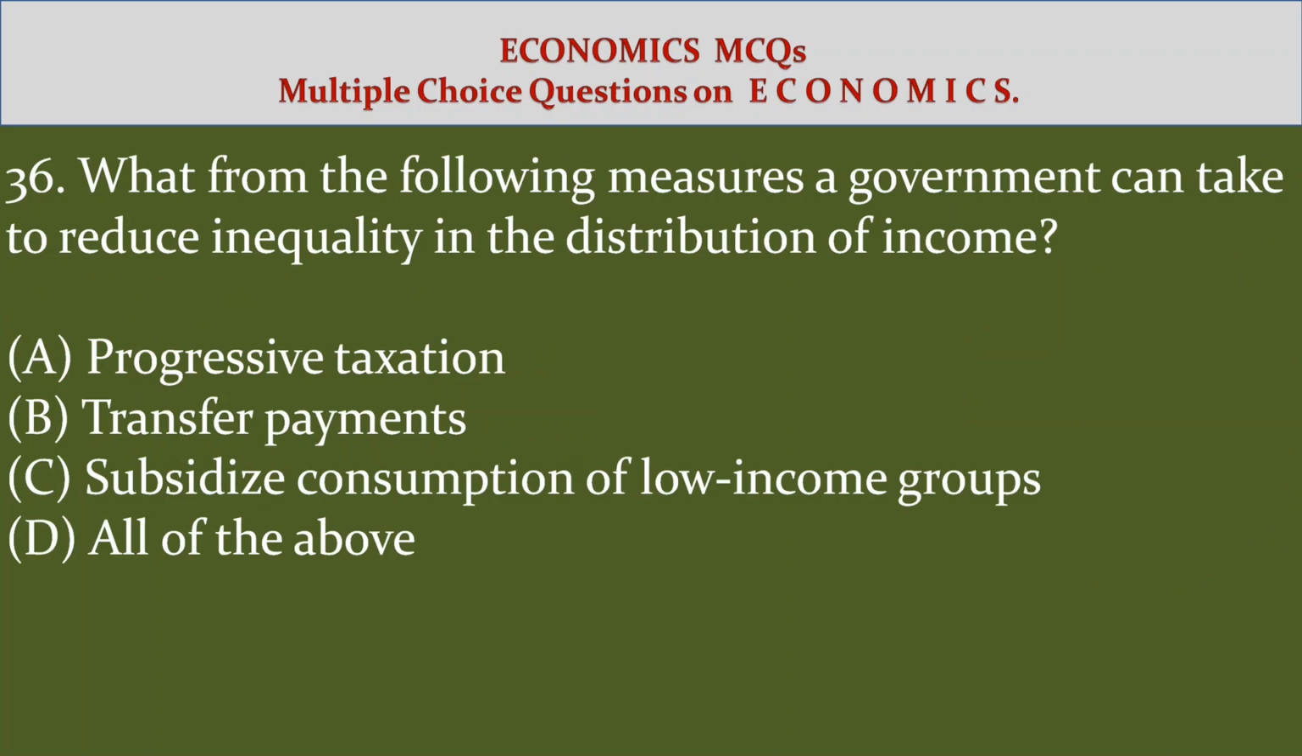36. Which of the following measures can a government take to reduce inequality in the distribution of income? Option A, progressive taxation. Option B, transfer payments. Option C, subsidized consumption of low income groups. Option D, all of the above.